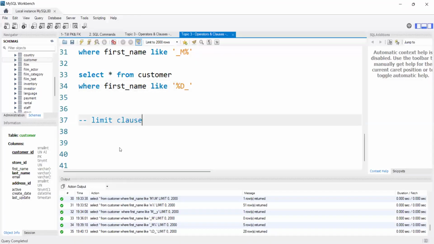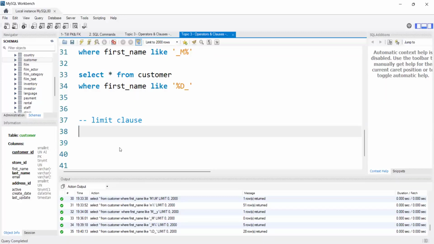Okay. Next we have the limit clause. If you remember, on the previous day, I was discussing sorting the data. If we want to sort the data in either ascending or descending order, we will use the order by clause, right?